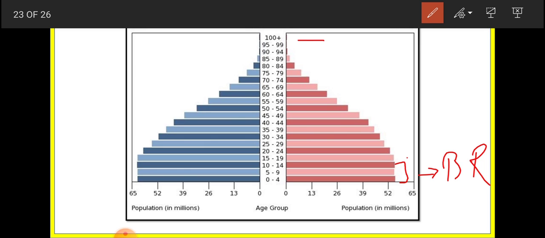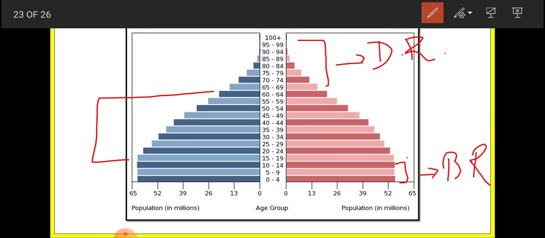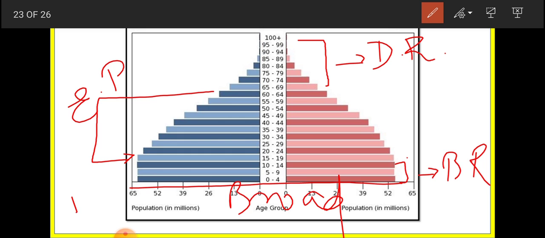Here you can see from 65 onwards, it is showing the death rate of India. It is showing the death rate, okay. And the middle portion is showing the productive age group, or economically productive age group, okay. As you can see, the base is broad. How is the base? It is broad. That means the birth rate of India is high, okay.